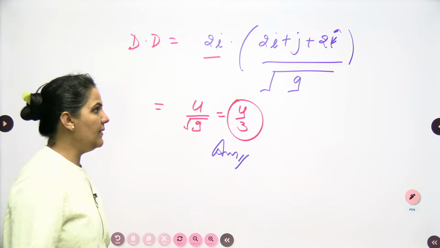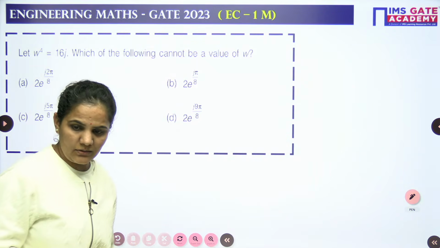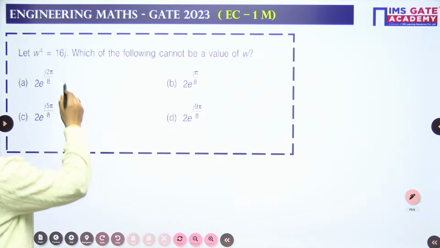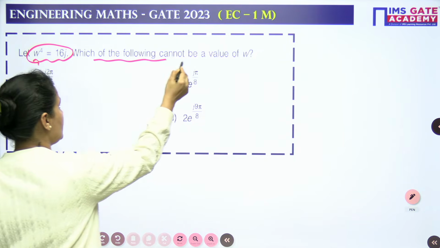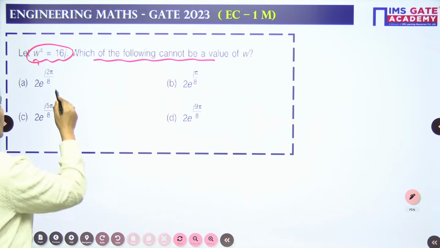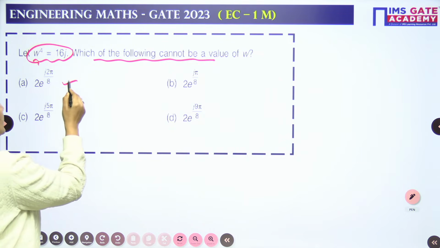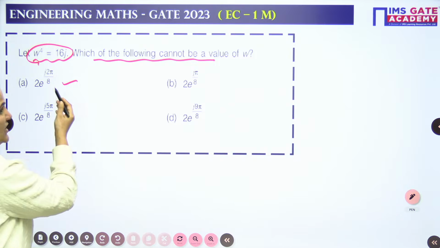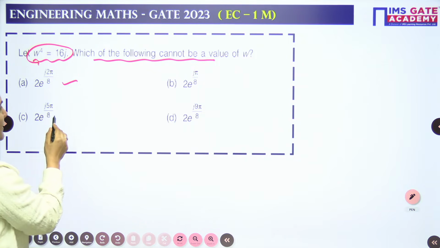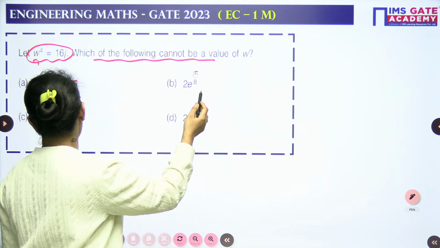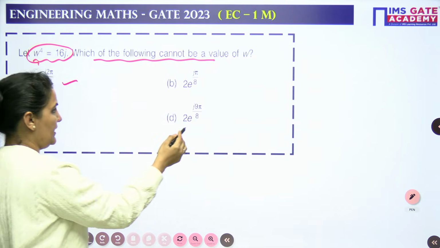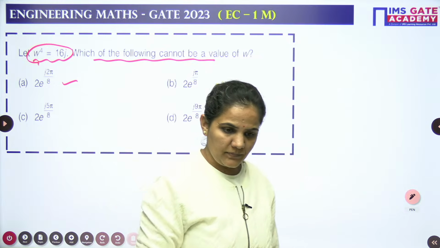Let's approach the next question. Again I am repeating the question for you, bacho. So what is the question? Let omega 4 is equals to 16j. Which of the following cannot be a value of omega? First, 2 e to the power 2 pi j by 8. Second, 2 e to the power pi j by 8. Then 5 pi j, and here 9 pi j by 8.